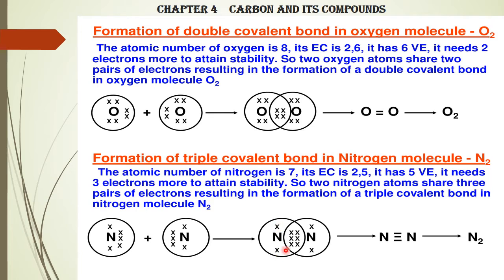1, 2, 3, 4, 5, 6 from this, 7, 8. Same way here also 1, 2, 3, 4, 5, 6, 7, 8. So they have shared 3 electrons. So that is why it is called a triple covalent bond. See how it is represented? 3 lines. Here oxygen double covalent bond, 2 lines. So that is your nitrogen molecule.